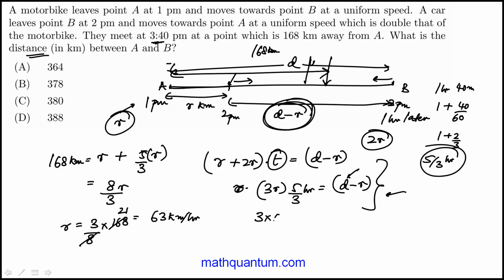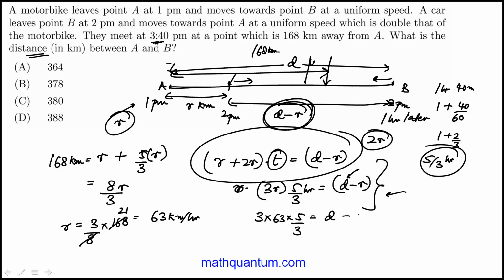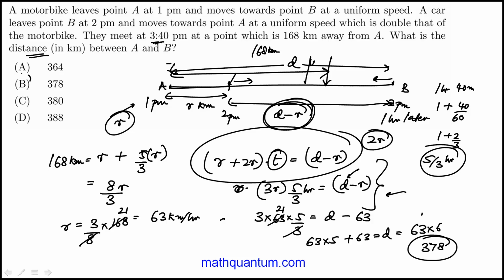So 3 times R. Maybe there's a simpler way and this wasn't necessary, but I think this will work. 63 times 5 plus 63 is D, which is really 63 times 6. I get 378 kilometers, choice B.